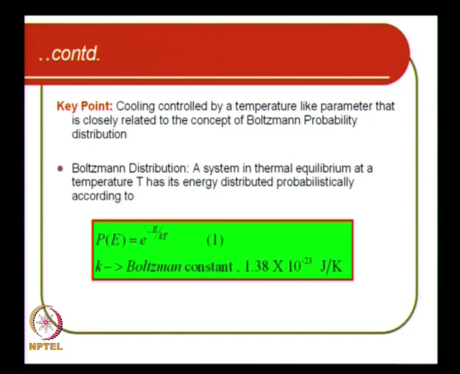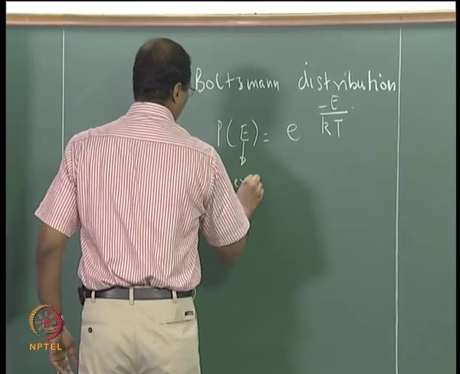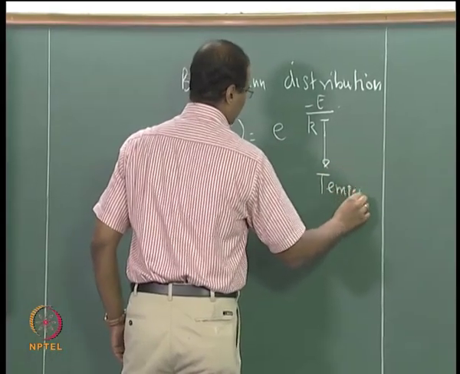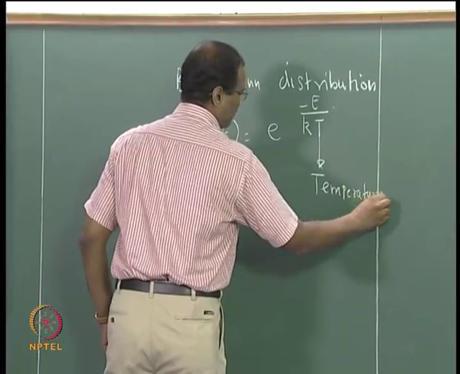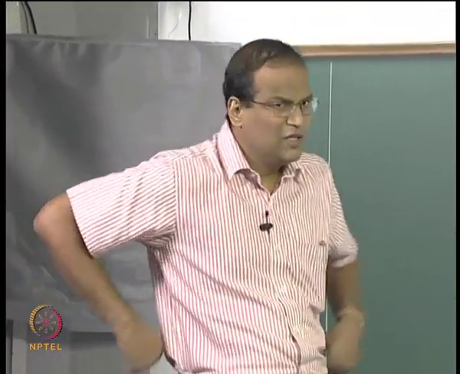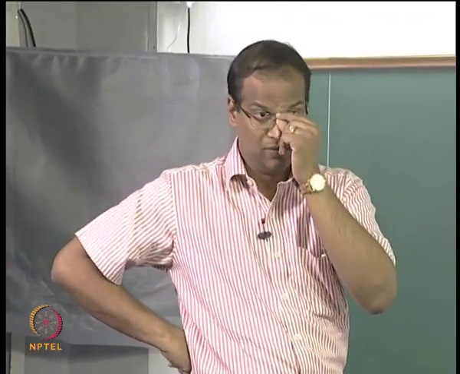So K is the Boltzmann constant, T is the temperature, this you have studied in quantum mechanics, right, okay.